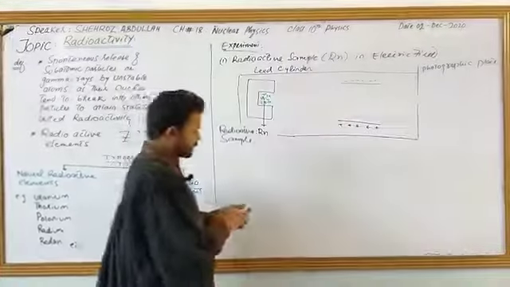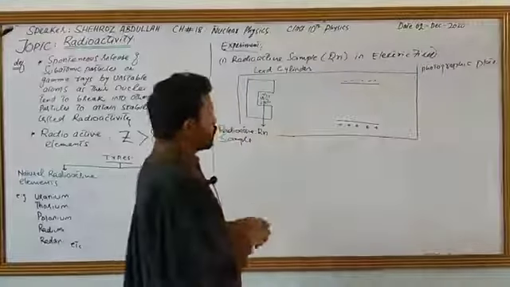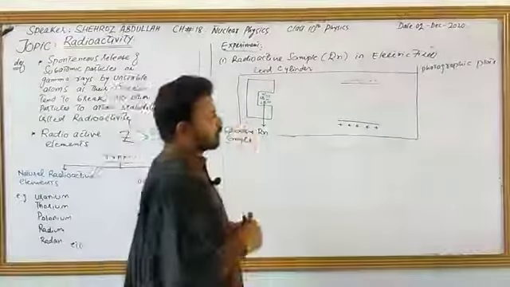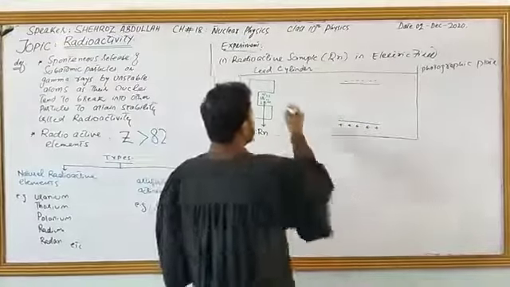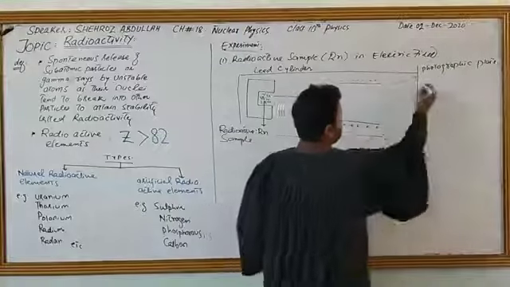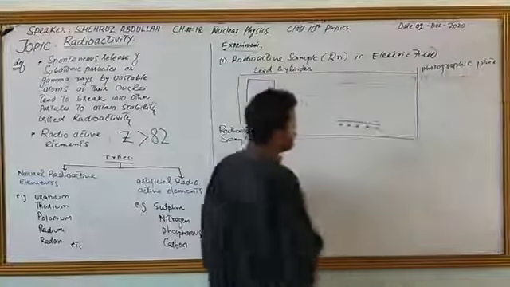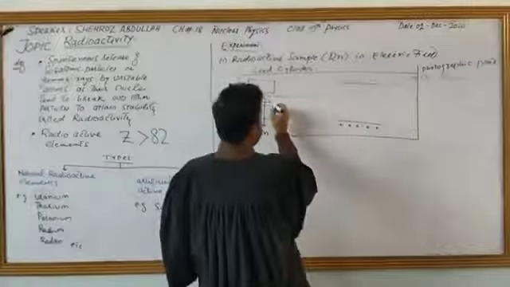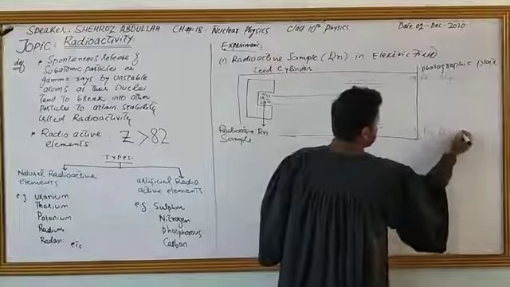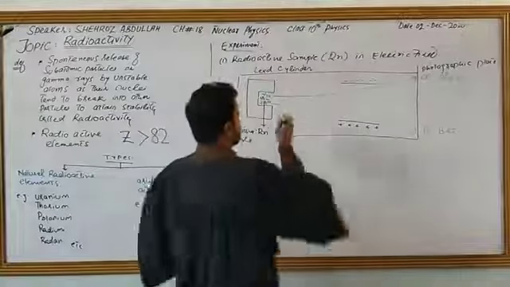And we will observe that the same three types of rays, or particles, will come and strike the photographic plate, or you may say screen. The first will move up, and it will be called alpha. The second will move down over here like this, and it will show beta. The third will show no deviation.